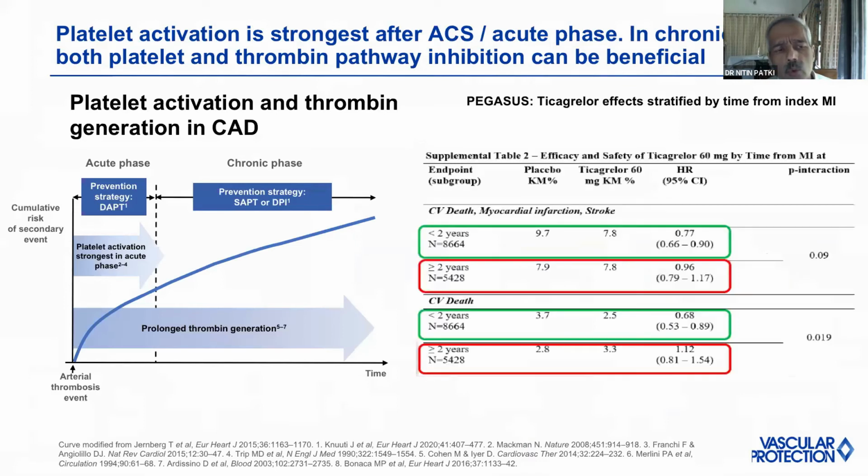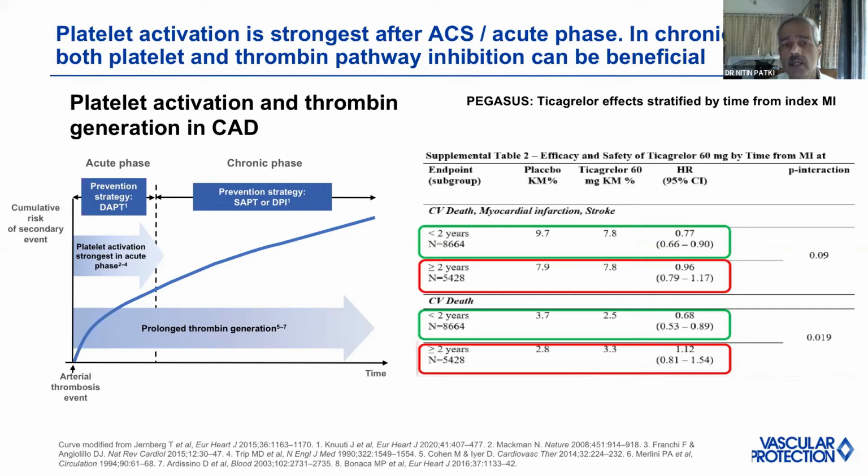And what we really look at from this trial is that we need to have this understanding that this platelet activation is probably going to be more important for the first year of life, beyond the acute event, of course. But beyond the first year, probably it is more of a thrombin generation which is going to cause the events. And that's why it's not only the coronary vascular events, but the other vascular events which are also important. And that's what came out of this data from the Pegasus trial also, that you treat them with ticagrelor.